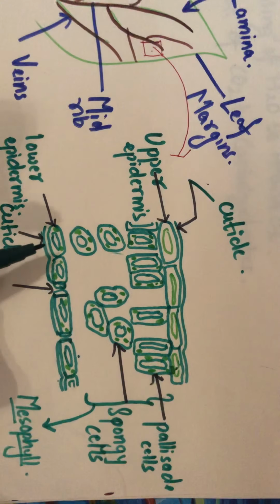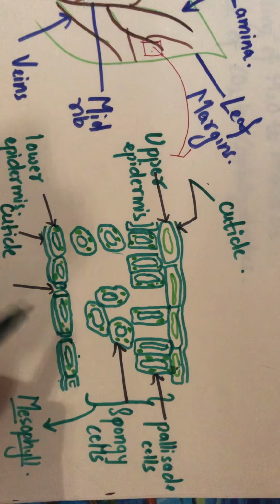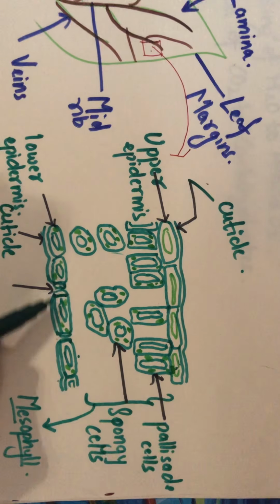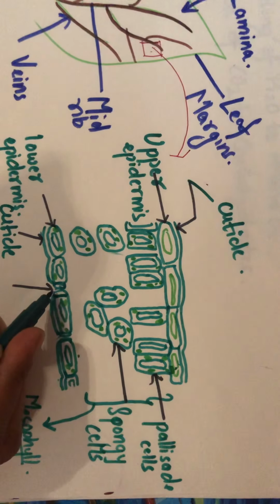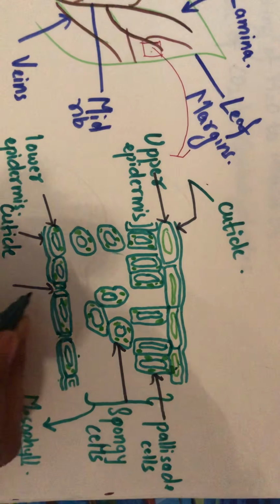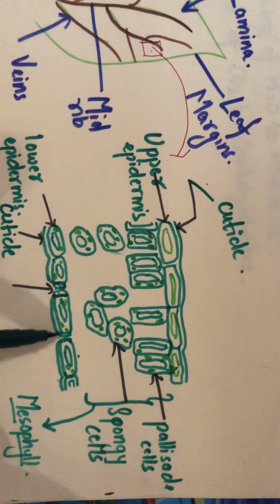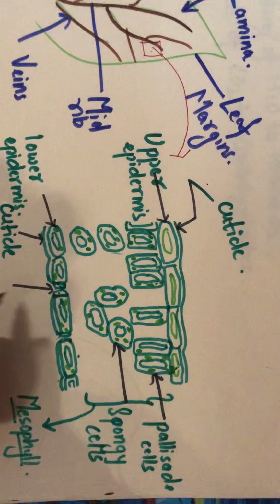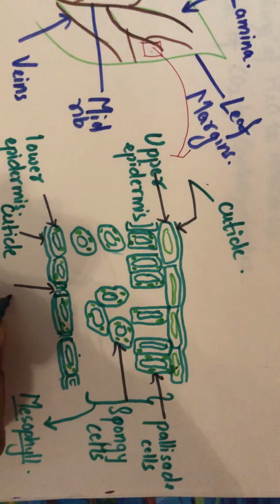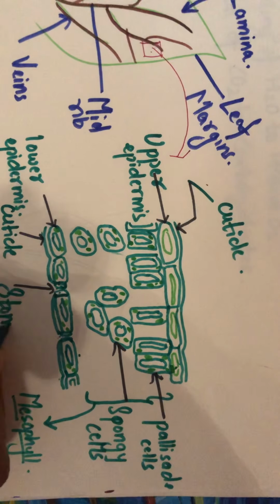Now here in the lower epidermis, can you see some space remaining? Yes. The cells that you are able to see here are nothing but the guard cells, and the pore that you can see is nothing but the stomata.